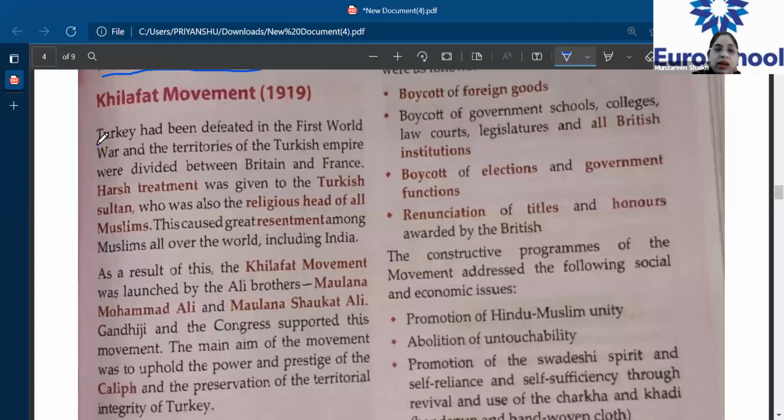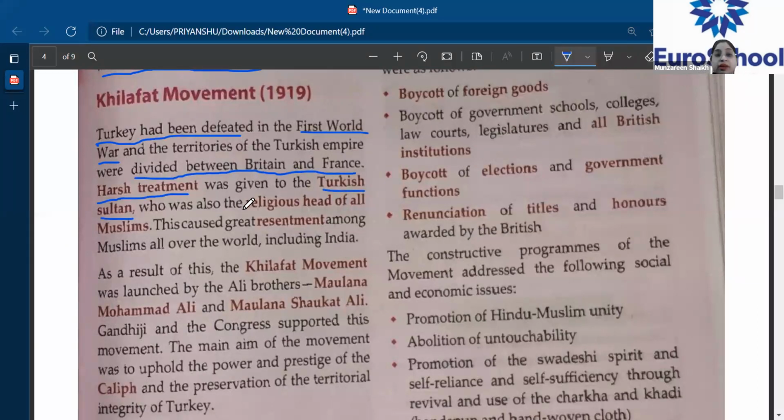So basically, Turkey had been defeated in the First World War. Now, from where did this movement start? We all know Turkey was defeated during the First World War, and the territories of the Turkish Empire were divided between Britain and France. Harsh treatment was given to the Turkish Sultan, who was also the religious head of all the Muslims. This is important.